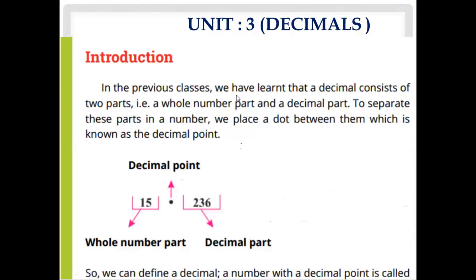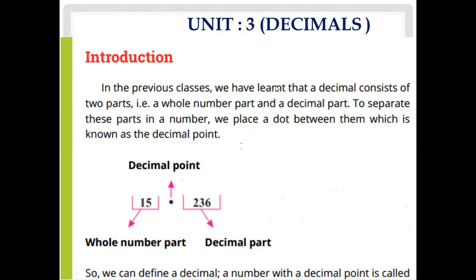In the previous classes, we have learned that a decimal consists of 2 parts. Look, any number having this point, called the decimal point, has 2 parts. One is the whole number part, also called the integral part, and the other is the decimal portion, also called the fractional part. And this point is called the decimal point.